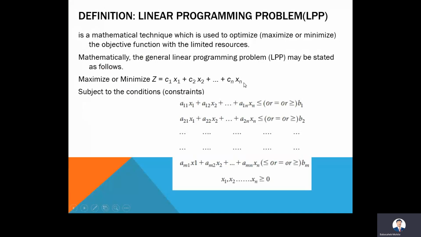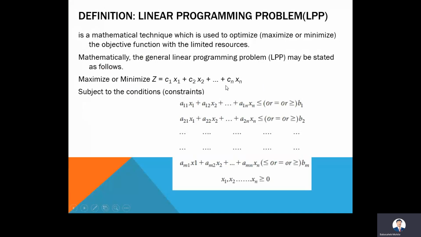These x1, x2, xn are called decision variables. To maximize the value of z, we have to consider the values of the variables x1, x2, up to xn. When you put the values of x1, x2, xn in this expression, you will get the value of z.